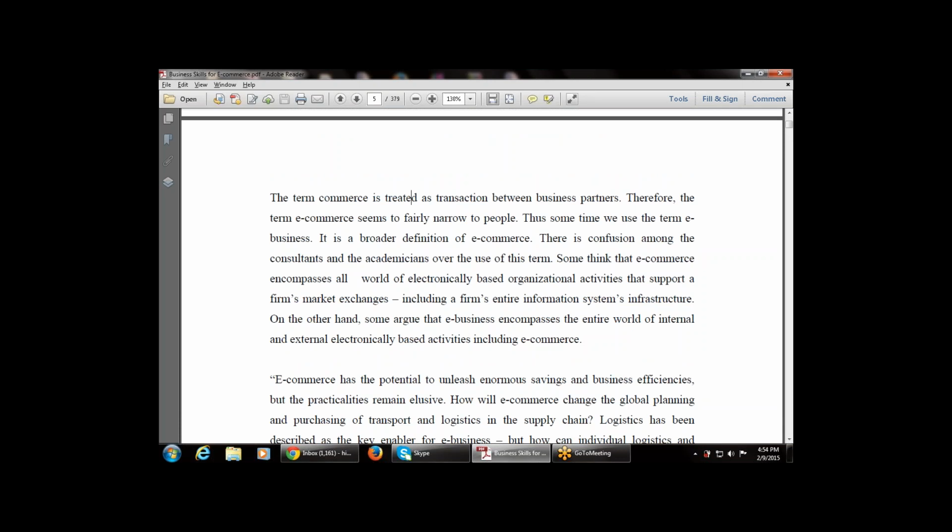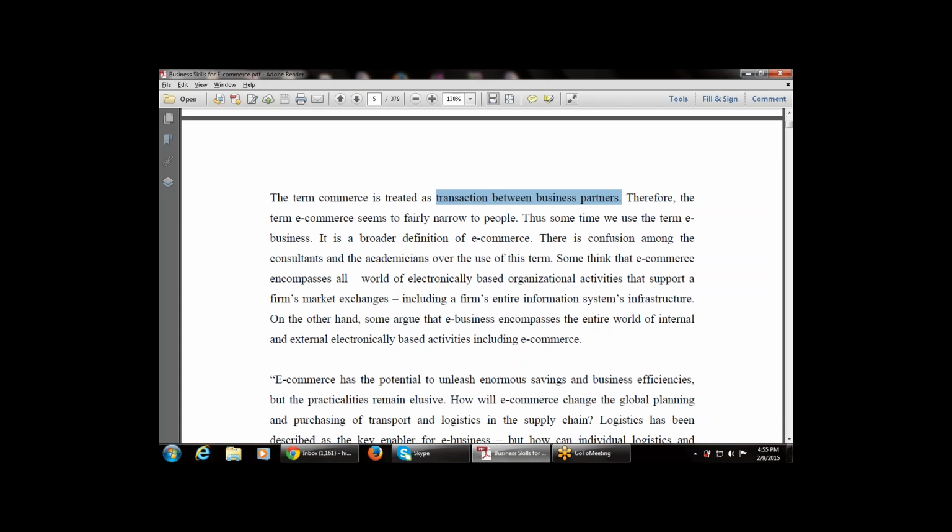Next, the term commerce is treated as a transaction between business partners. Commerce is defined as a transaction between business partners. So whenever we do any transaction, that is, exchanging of goods and services between different business parties, between professional parties, between two persons, that is known as commerce.